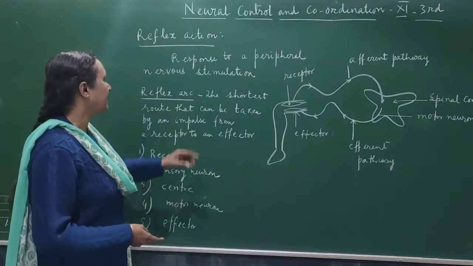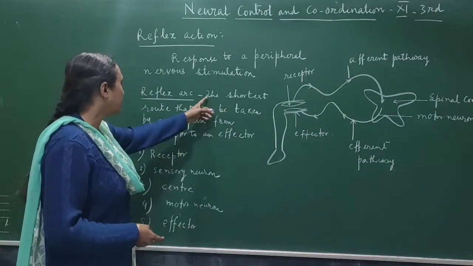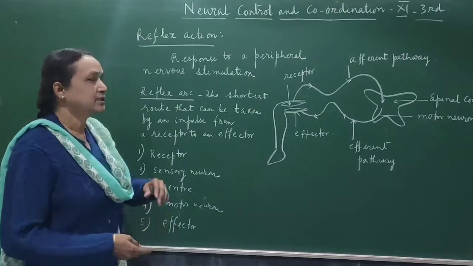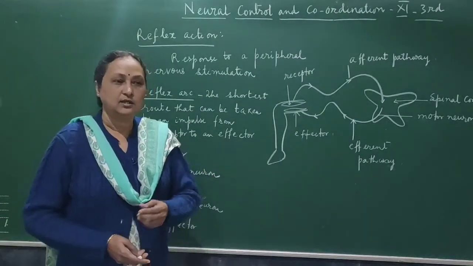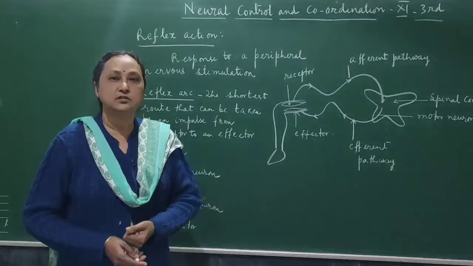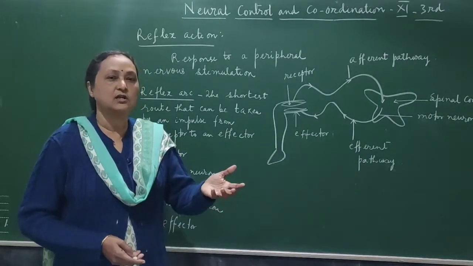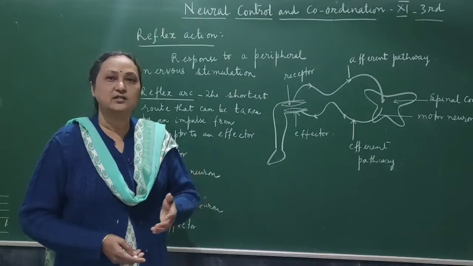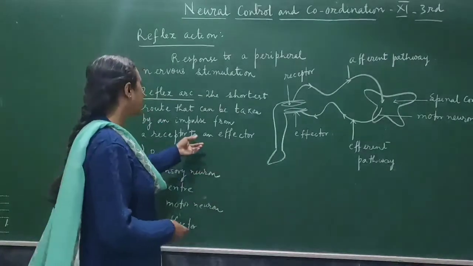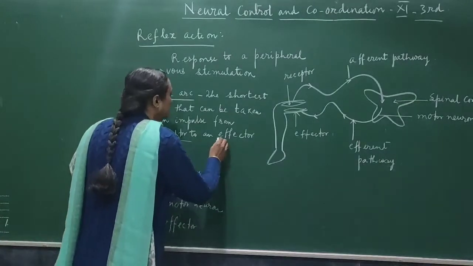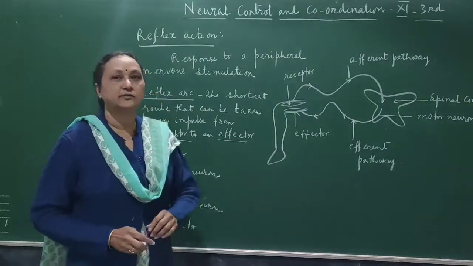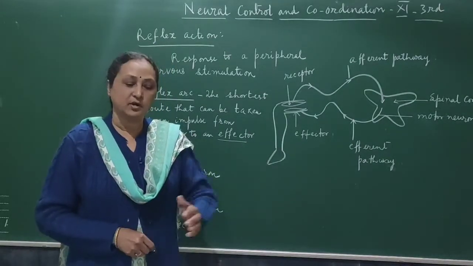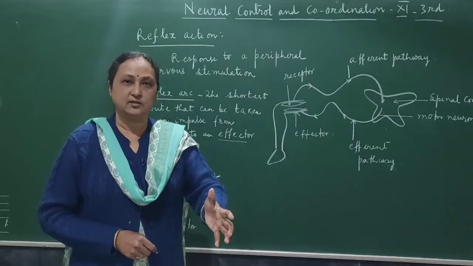So what is reflex arc? Reflex arc is the shortest route that can be taken by an impulse from a receptor to an effector. A receptor means the organ which is receiving the stimuli. Effector means the organ which is doing the activity as per the stimuli it is receiving. Okay, so that is the explanation of the receptor and effector. So the reflex arc is the shortest route taken by an impulse from the receptor to an effector.